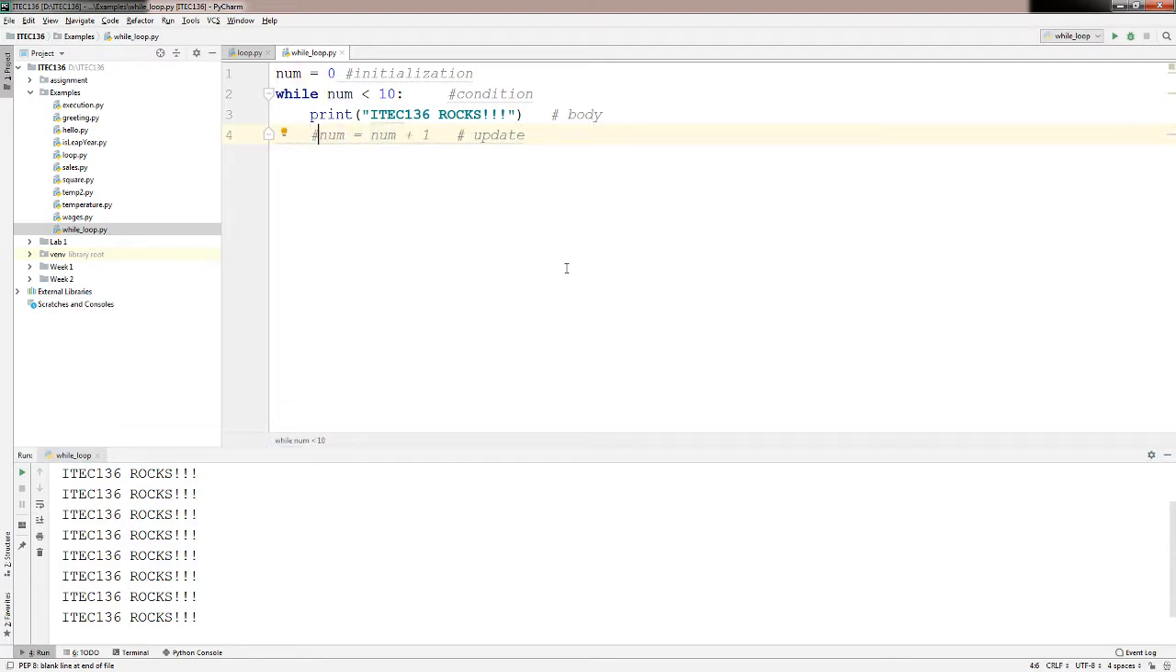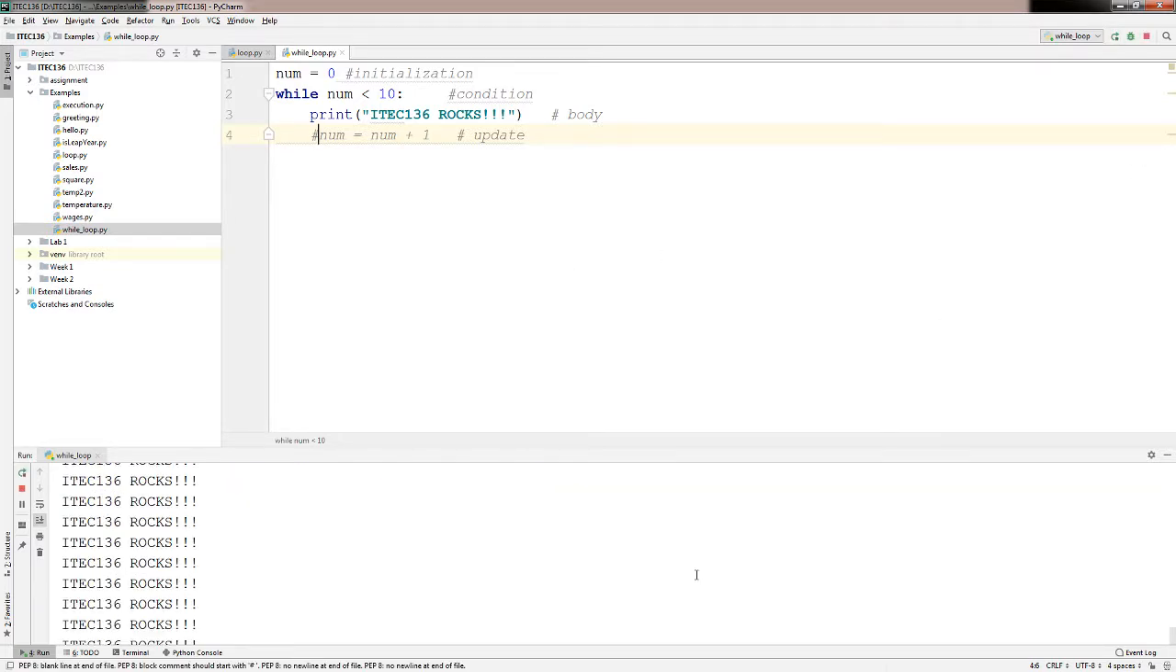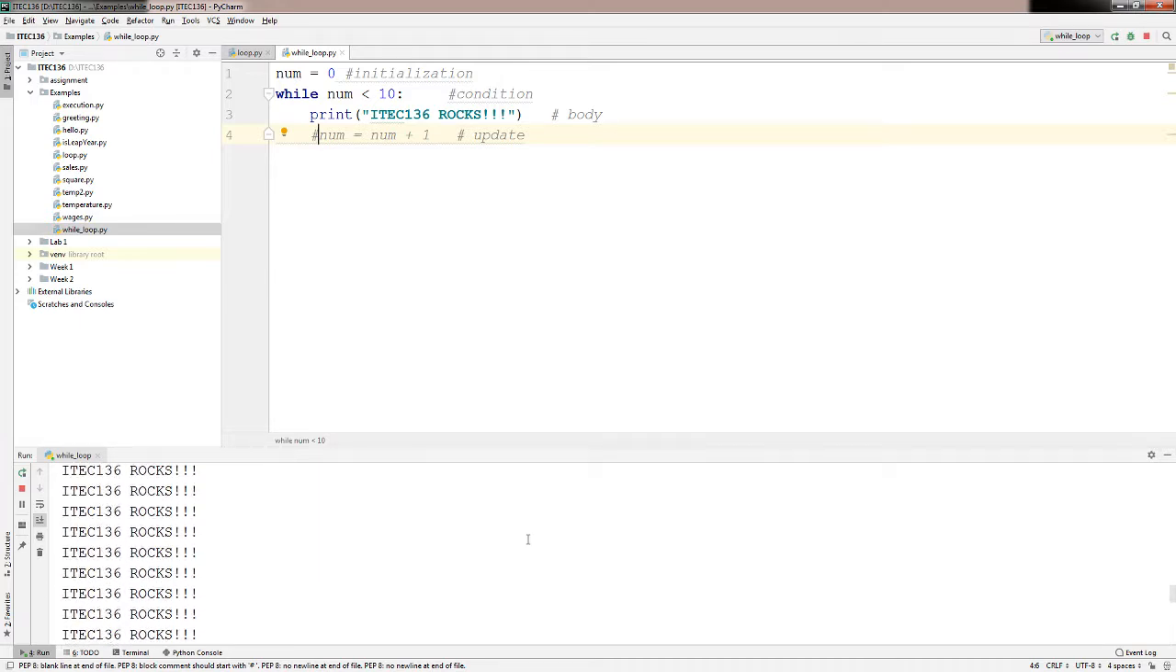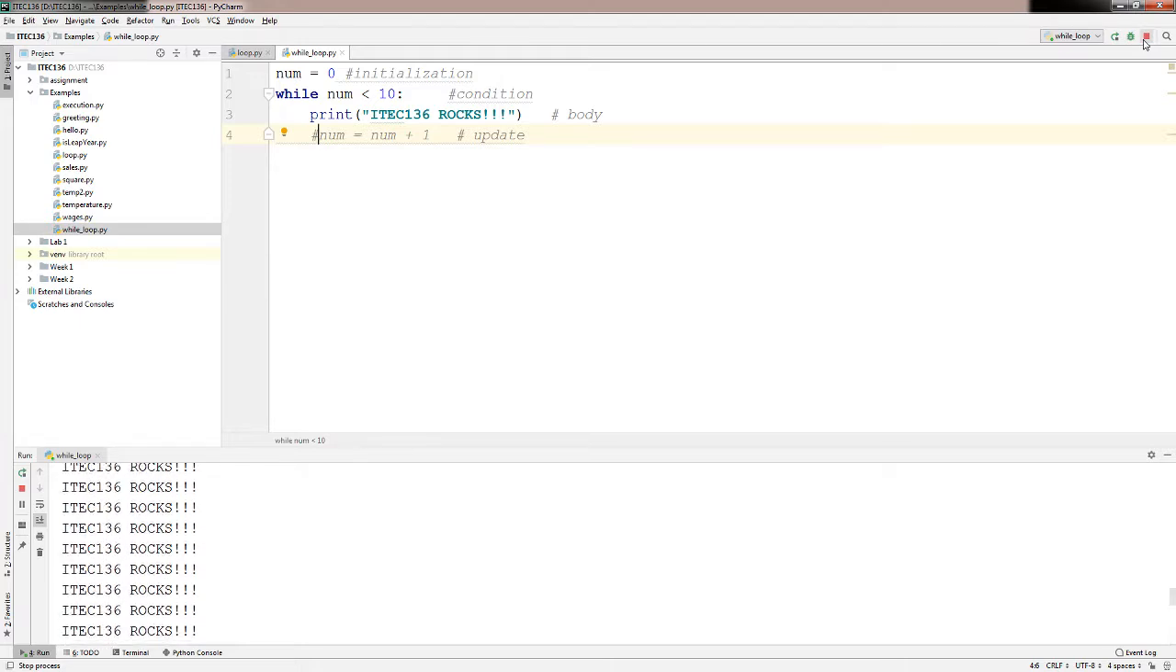Now what happens if we forget the update statement? Let me comment out this line and run this. And you can see it runs forever. It never stops. If you see something like this, you can click on the stop button here to stop the execution of the program.